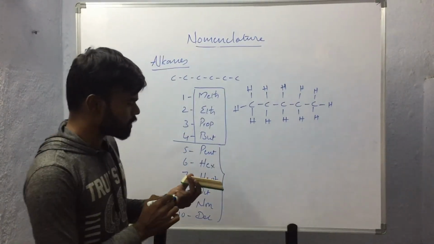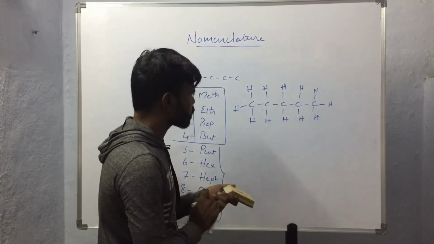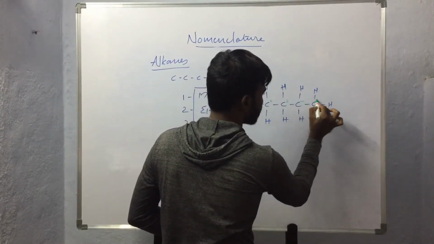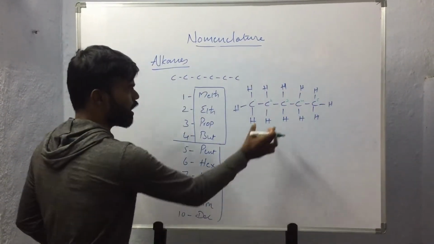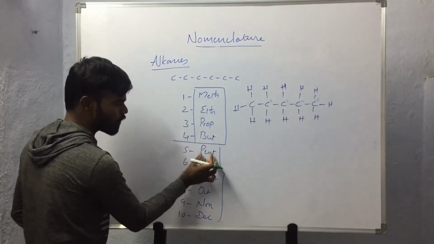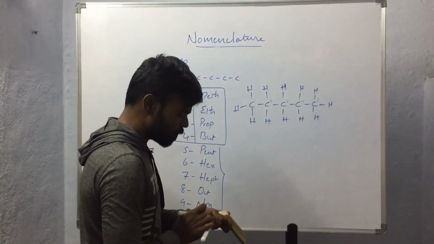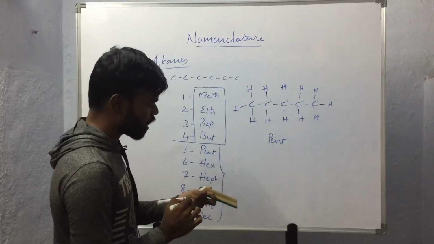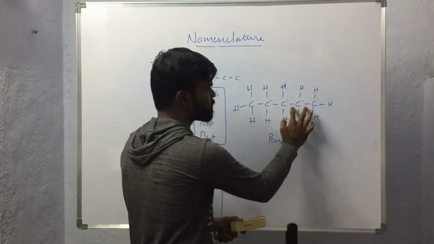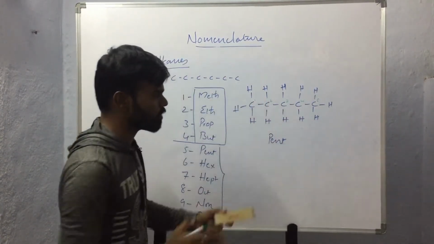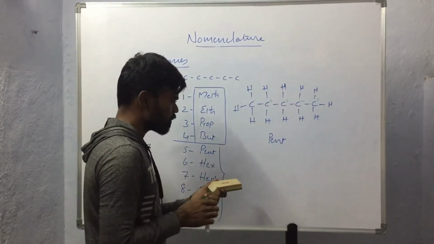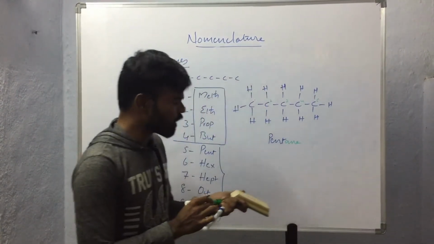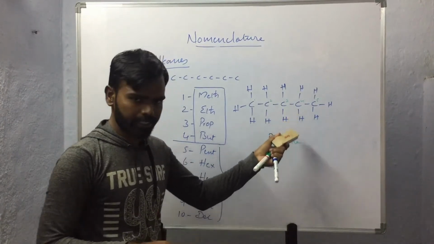if we consider this compound here, 1, 2, 3, 4, 5 carbon atoms are present. So as 5 carbon atoms are present, we have to take pent as the prefix, and all carbon atoms are bound together with single bonds. No unsaturation is present in this compound. So the suffix ane will be used. So the name of the compound will be pentane.